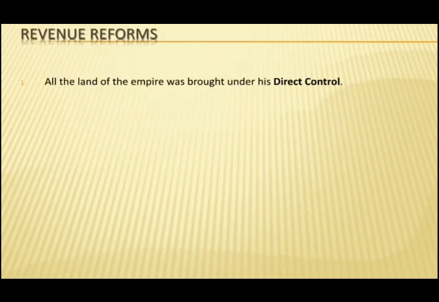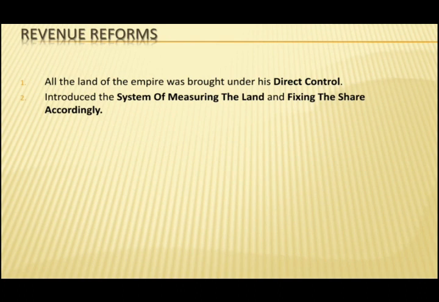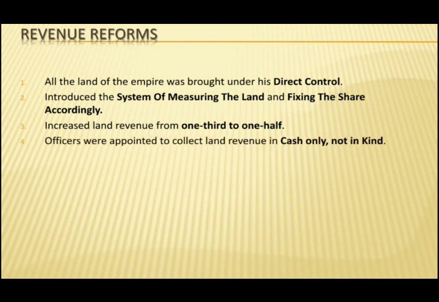All the land of the empire was brought under his direct control. He introduced the system of measuring the land and fixing the share accordingly, and increased land revenue from 1/3 to 1/2. Officers were appointed to collect land revenue in cash only, not in kind.